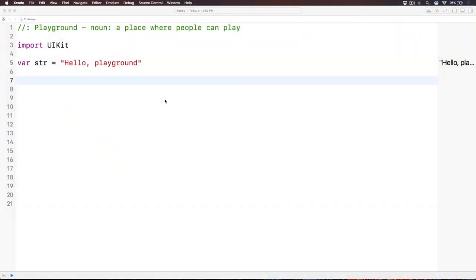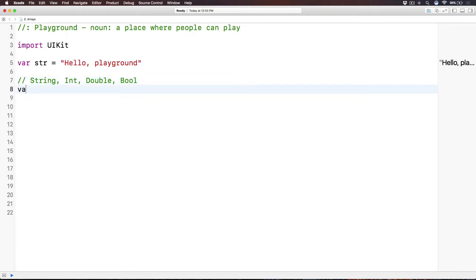Alright my friend, bust out your Xcode and let's get started. What's an array? An array is a variable. Do you still remember variables from the last session? A variable is something you store a value in, and you can change its value. Remember that a variable has a type. We have a string, an int, a double, and a Boolean value, meaning it's true or false. So let's say I have var programmingIsFun, and I set it to true.